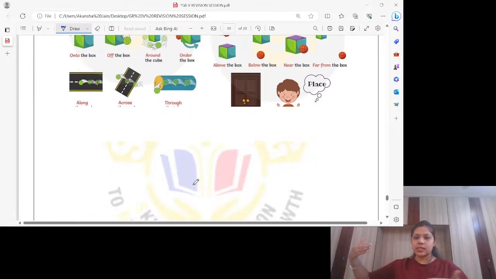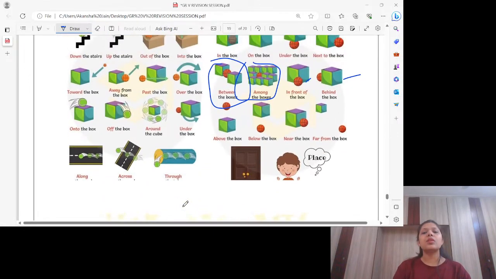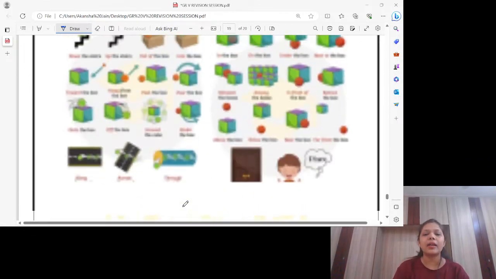Along means going together with something. When we move along the street or road, what is it? Preposition of movement, because again movement is there. Across means crossing something. Through means going through something. The balls are moving or going through the tunnel. Fine. So these were prepositions of movement and place.